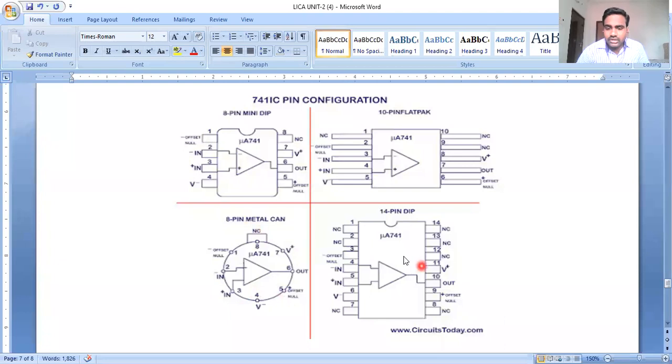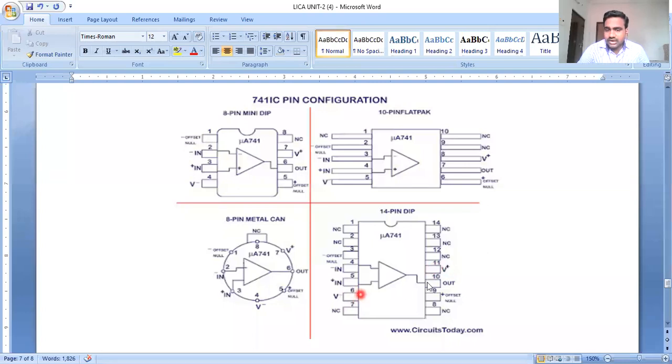Coming to the next package, the 14 pin dual in line package. That means here we have a total of 14 pins. With respect to the inverting terminal, we always start the explanation of packages, whether it is a mini dual package, a flat package, a metal can package, or a 14 pin package, with the input terminals, that is the inverting terminal and the non-inverting terminal. Here 4 and 5 are the inverting and non-inverting terminals.